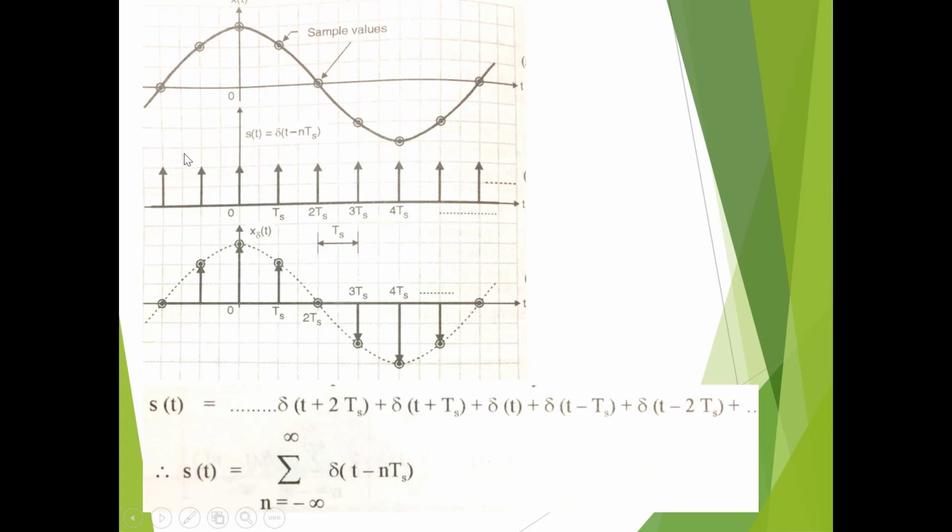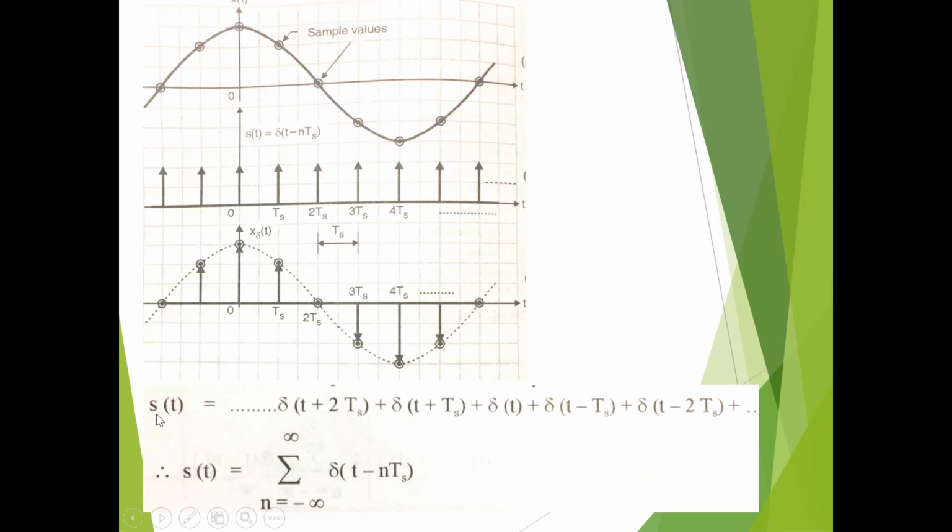Now for the sampling process, this is our input signal x of t, and we have another signal, a train of pulses. If you multiply these two signals, you will get the sampled signal, x del of t. So how is S of t represented? Here we have a train of unit impulses at every instant of time, that is at 0, Ts, 2Ts, 3Ts, 4Ts up to infinity, and on the other side also you will have impulses.